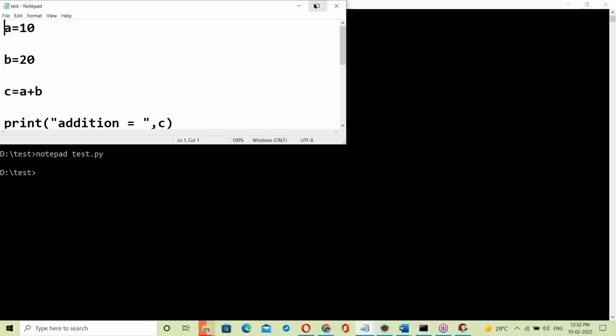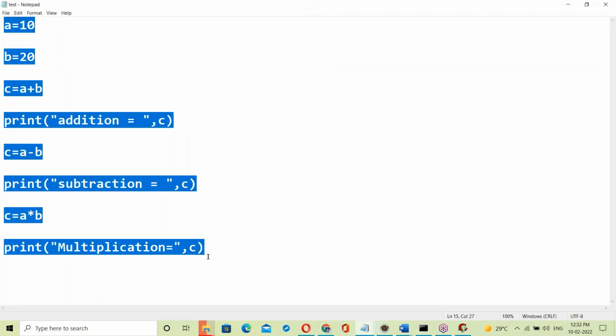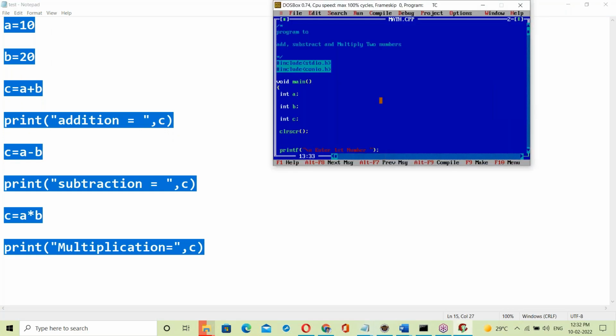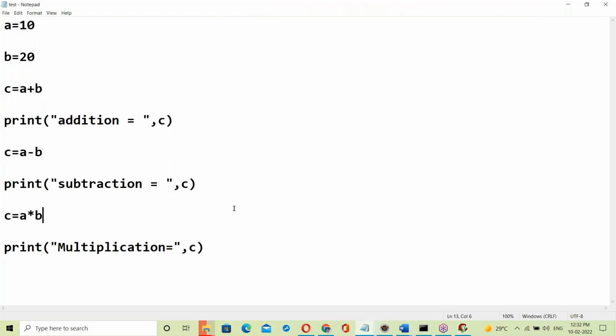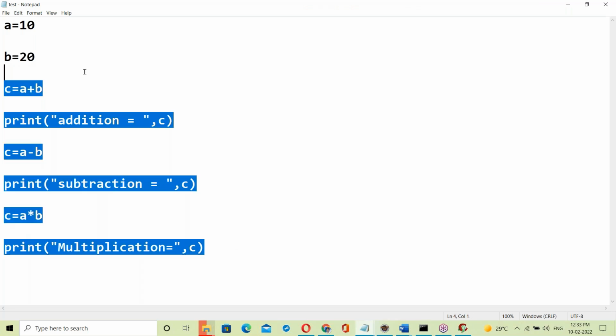This is called source. That English language code, C program source code. Similarly, Java program source code, Python source code, whatever program we are writing. Our program code is source code.